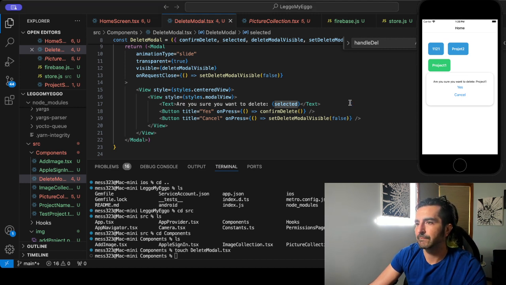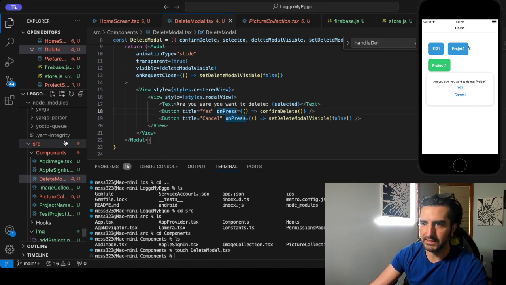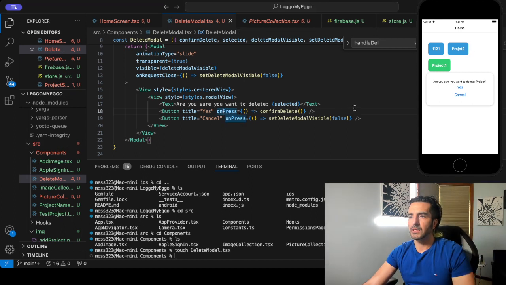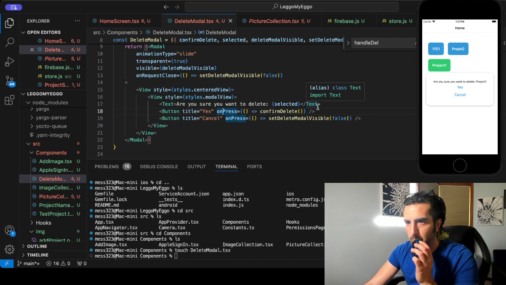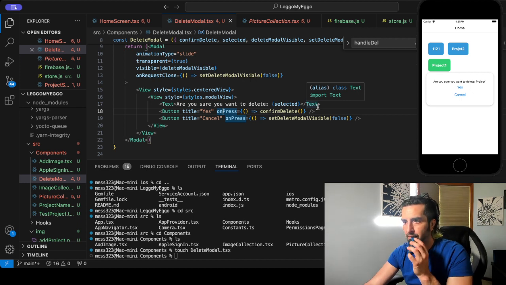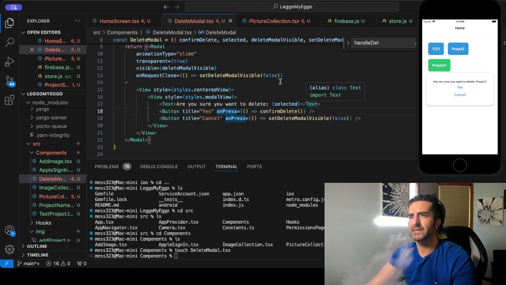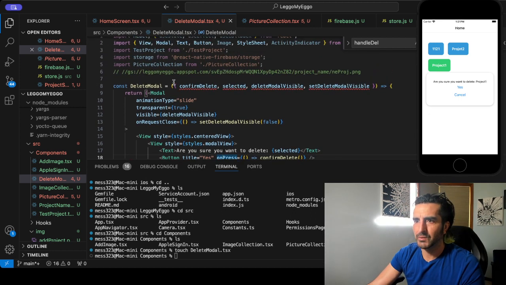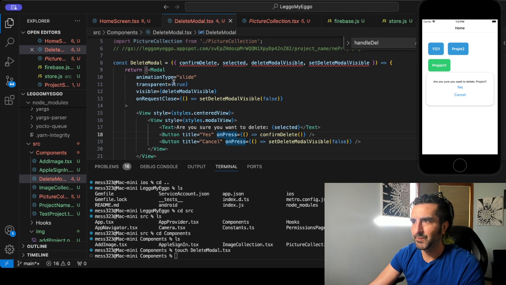Huh. What happens? Let's see. Does it even hit that method? Well, no, that's a set. I'm not really sure why that doesn't work. I wonder if it's because it's a state variable with on request close.